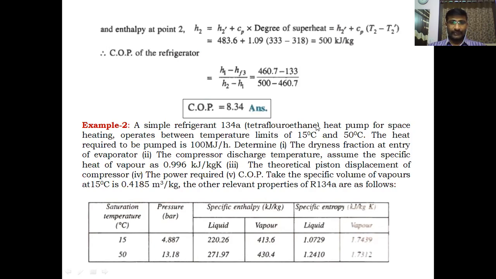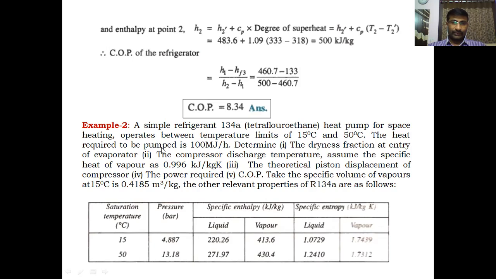I will explain the numbering and chemical formulas in the third unit. It is in the syllabus, third unit. A simple refrigerant 134A heat pump is used for space heating. This 134A system is used as a heat pump for space heating. It operates between temperature limits of 15 and 50. That is, 15 degrees centigrade is the evaporator temperature, 50 degrees centigrade is the condenser temperature.